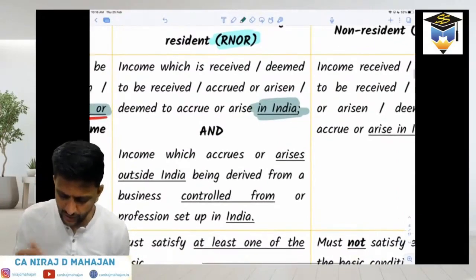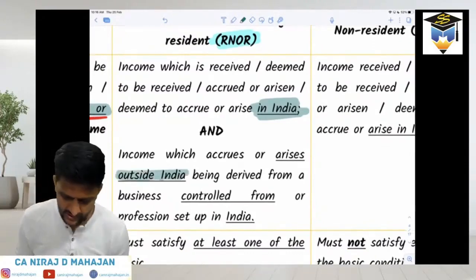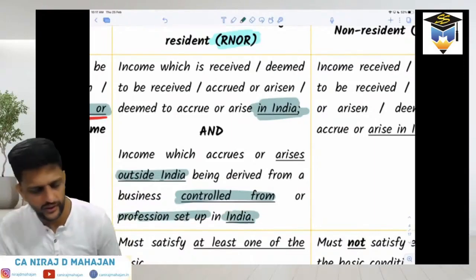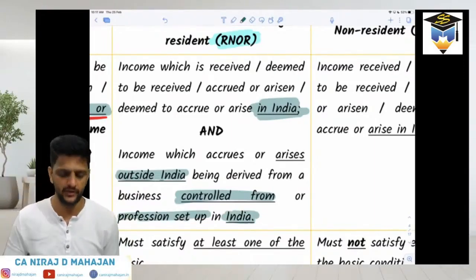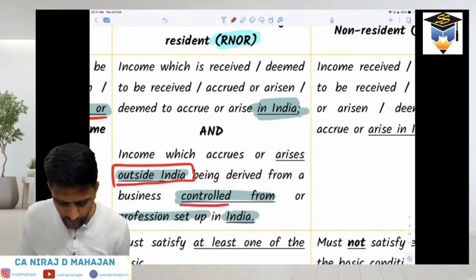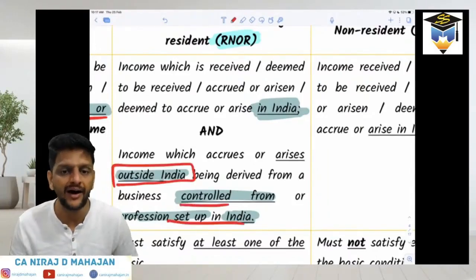As well as income which accrues or arises outside India, being derived from a business controlled from or profession set up in India. That means there is some kind of Indian connection. Even if the business or company is outside India, but it is controlled or set up from India, even that income will be taxed in the hands of RNOR.